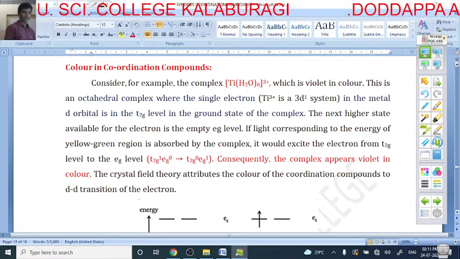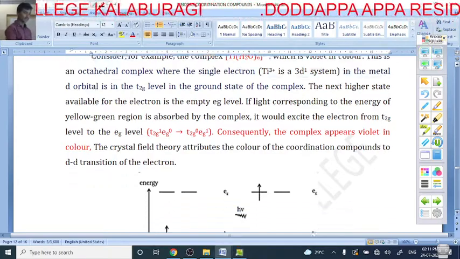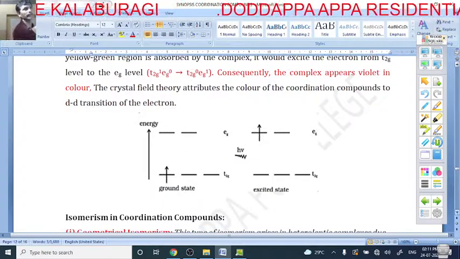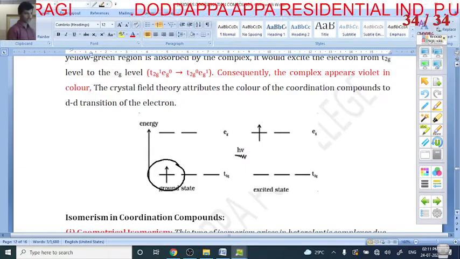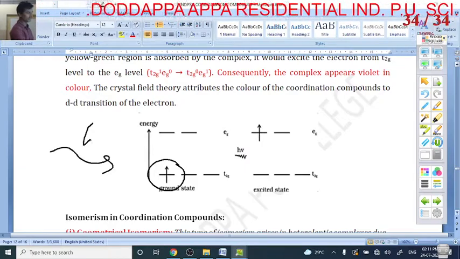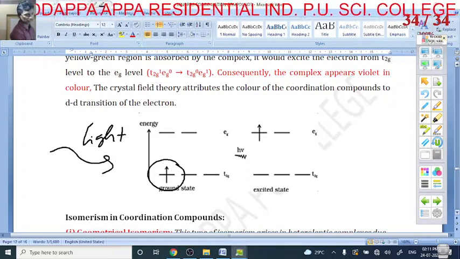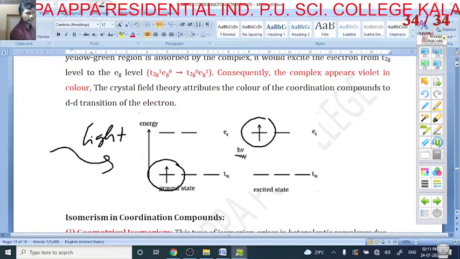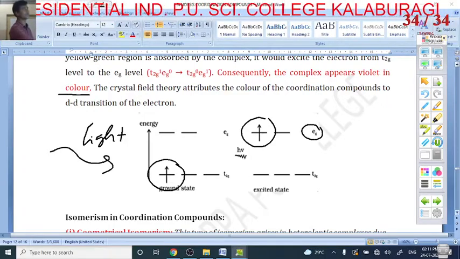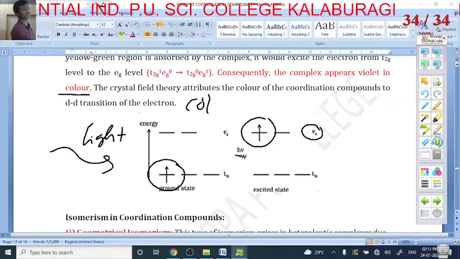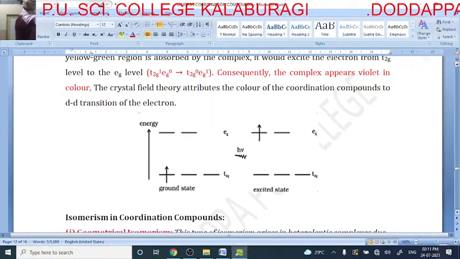In the case of titanium, the one electron is in the ground state. When light falls on this, the electron present in the ground state is excited to the Eg level. By this excitation, it shows color property. Because of the excitation of the electron, it shows color.